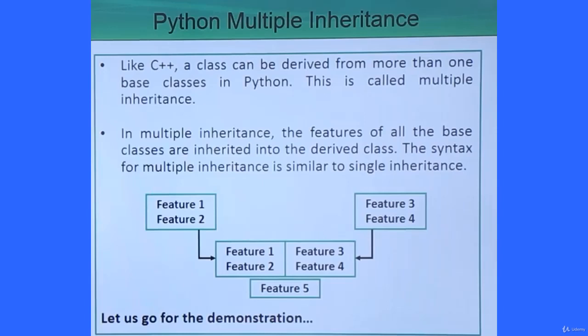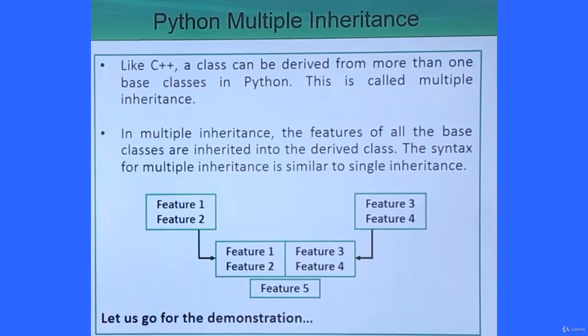Let us suppose this is our base class number 1, having feature 1 and feature 2. This is our base class number 2, having feature 3 and feature 4. After inheriting, feature 1, feature 2, feature 3 and feature 4 are available in the derived class. Suppose we have added another extra feature to the derived class, that is feature 5. In this way, multiple inheritance can be implemented in our Python coding. So let us go for one practical demonstration to show you how this can be coded.